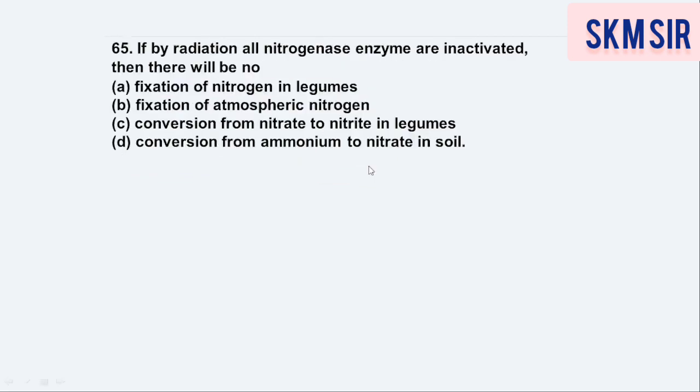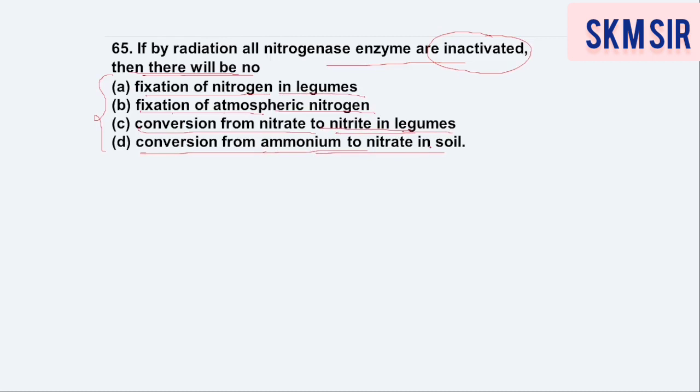Next question, 65. If by radiation all nitrogenase enzymes are inactivated, then there will be. Please choose out the correct option, dear students. Then there will be fixation of nitrogen in legume, fixation of atmospheric nitrogen, conversion of nitrate to nitrite in legumes, conversion from ammonia to nitrate in the soil.